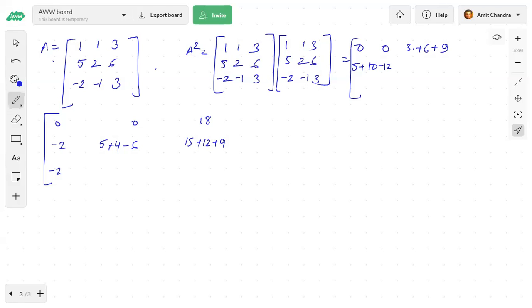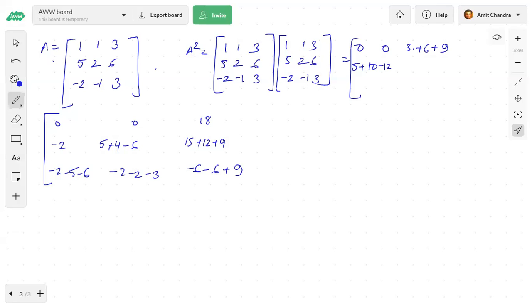Okay. Then we have 2 into 1 minus 2. Then we have 1 into 5 minus 5. Then we have 3 into minus 2 minus 6. 2 into minus 1 minus 2. 2 into 2 minus 2. 1 into 2 minus 2. And then we have 3 into minus 1 minus 3. Then we have minus 3, 2 3s are minus 6, minus 1 into minus 6, and then we have 3 3s are 9.